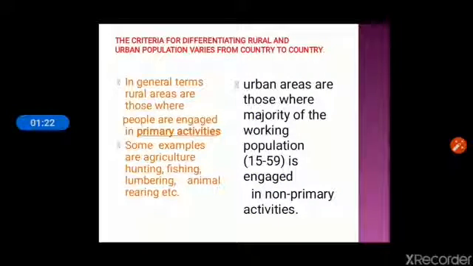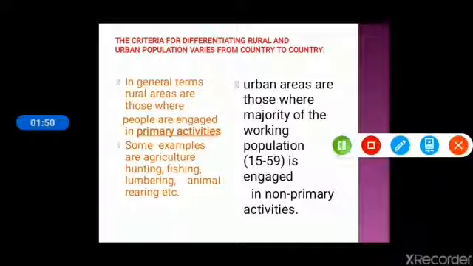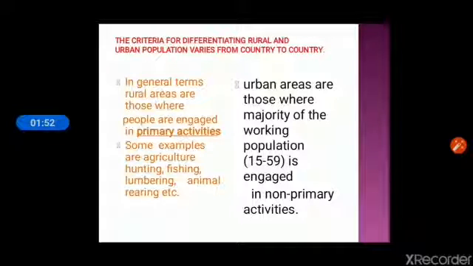The criteria for differentiating rural and urban population varies from country to country. In general terms, rural areas are those where people are engaged in primary activities. Some examples of primary activities are agriculture, hunting, fishing, lumbering, animal rearing. If people are working in agriculture, hunting, fishing, lumbering means they are doing primary activities and they belong to rural areas.